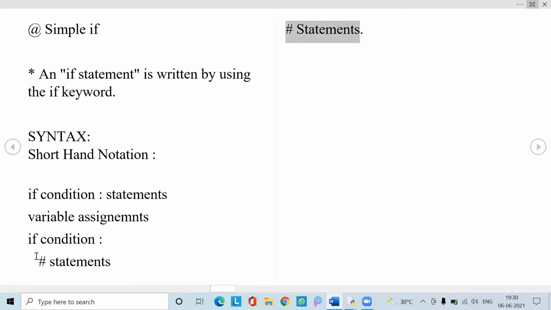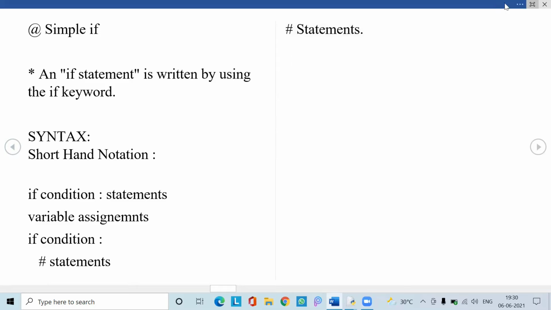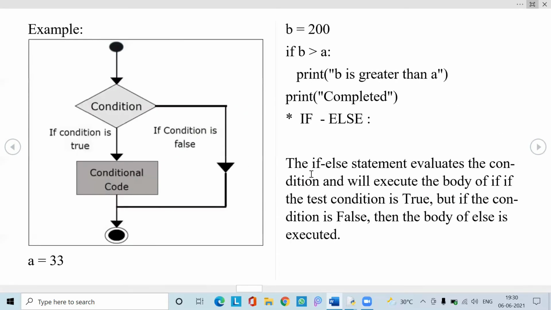As I had said, the indentation should be followed, so one white space should be given. Simple if syntax: as we have seen, if the condition is satisfied, it goes to the conditional code and executes the statements that are there. If the condition is false, it goes to the n+1 statement that is at the termination point. So let us see